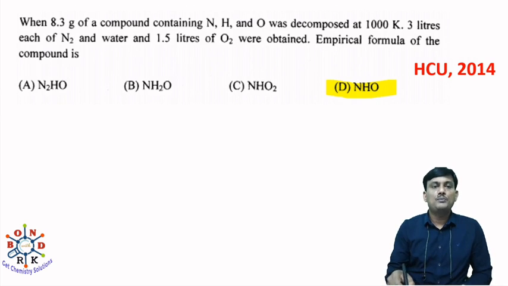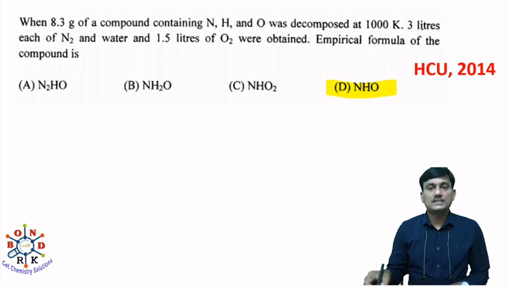8.3 gram of a compound containing N, H and O was decomposed at 1000 Kelvin. 3 liters each of N2 and water vapor, and 1.5 liters of oxygen were obtained. What is the empirical formula of the compound?